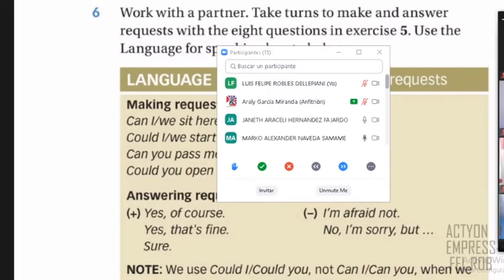Okay. Hello. Welcome to the library. Thank you. Excuse me. Can I sit here, please? I'm afraid not. Okay. Can you open the window, please? Yes, of course.